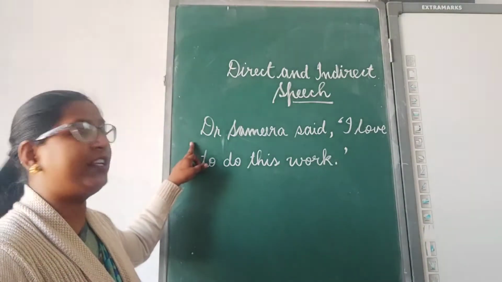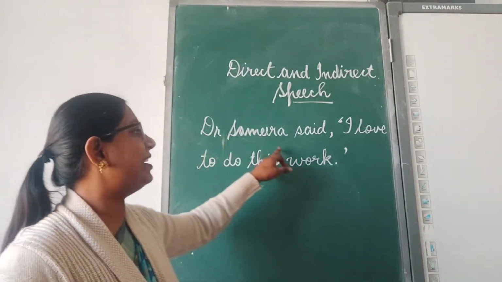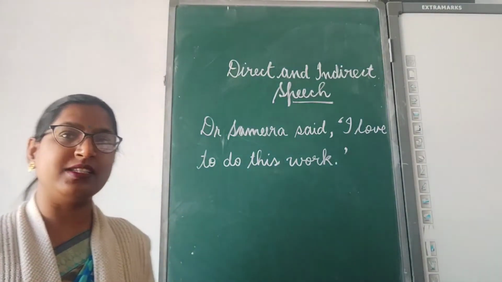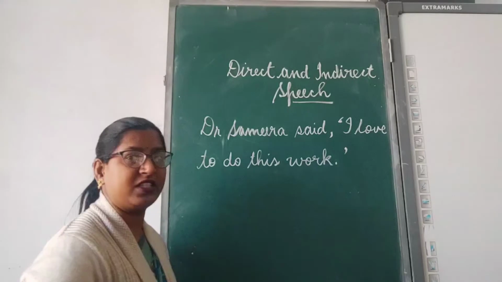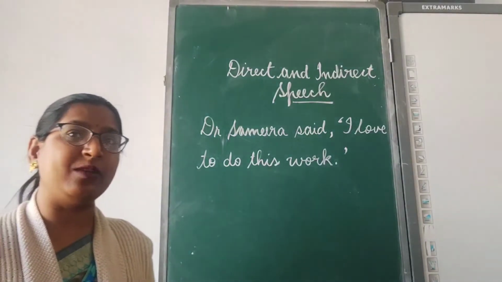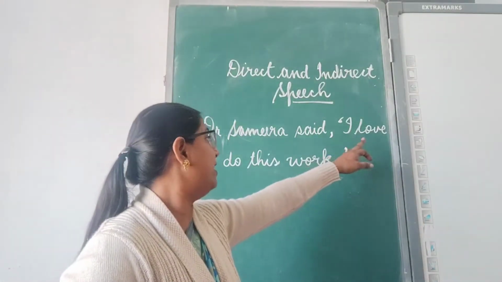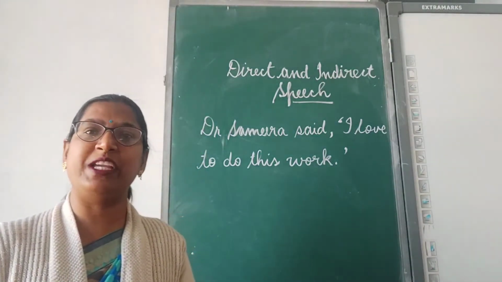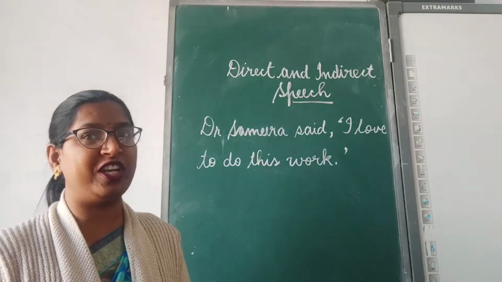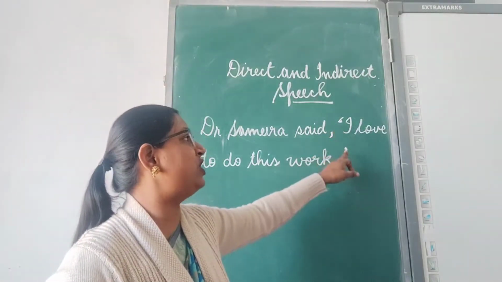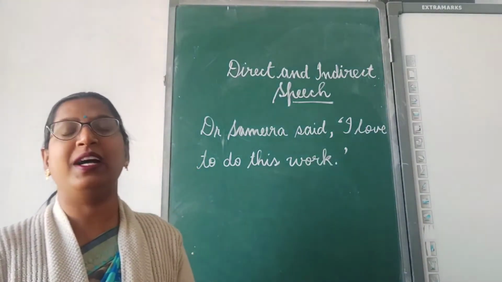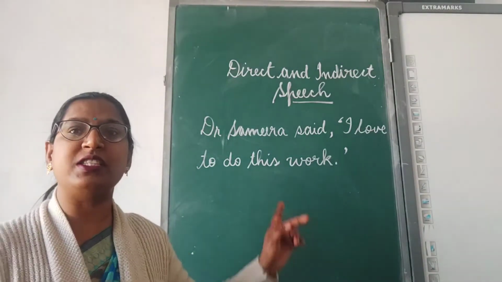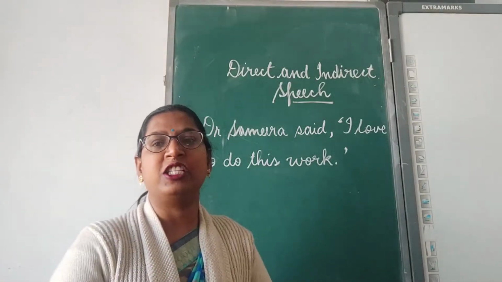Look at this example here on the board. Dr. Samira said, "I love to do this work." Now in this sentence, the speaker is Dr. Samira, and what is said by the speaker? "I love to do this work." Here we can see the exact words of the speaker are written without making any changes, and these words are placed within the inverted comma, also known as the quotation mark. So this is called direct speech.